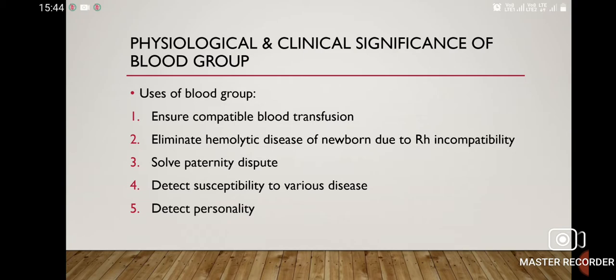Now, physiological and clinical significance of blood group. Why do we need to perform blood grouping? It is used to ensure compatible blood transfusion. Prior to giving any blood transfusion, we must determine the blood group. It is also used to eliminate hemolytic disease of newborn due to Rh incompatibility in mother and child, to solve paternity disputes, to detect susceptibility to various diseases, and to detect personality.